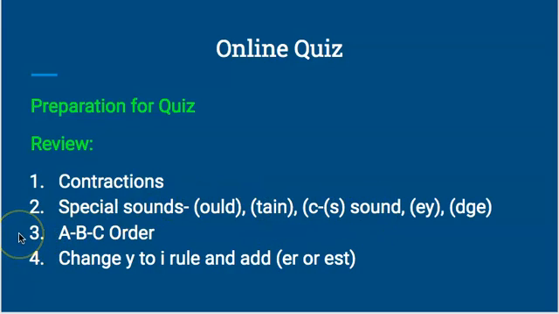And then you also need to look at ABC order, putting words in ABC order. If they have the same first letter, you go to the second letter. If they have the same first and second letter, you just keep going until you find a letter that is different, and then you figure out which one comes first in the alphabet. All right, and then you also need to remember the change the Y to I rule. Like in the word happy, happier, happiest, you have to change that Y to an I before you add the ER or EST.